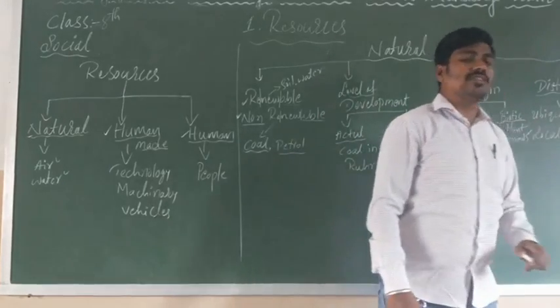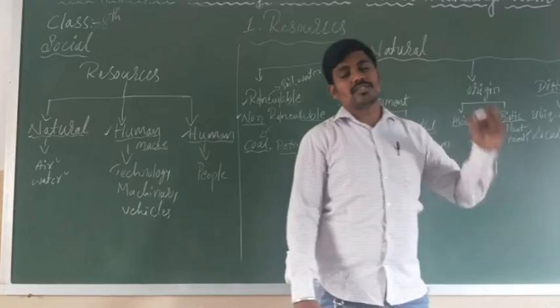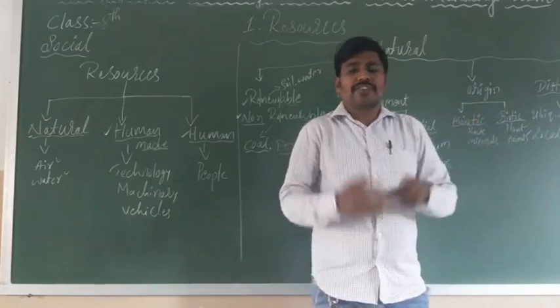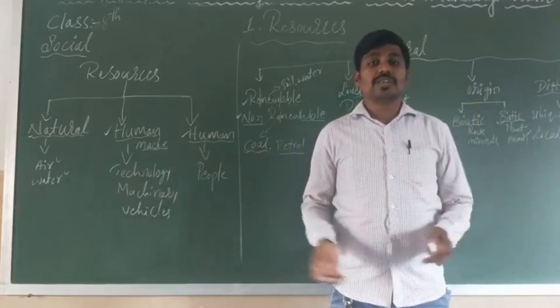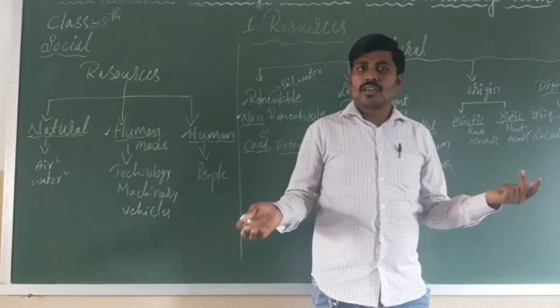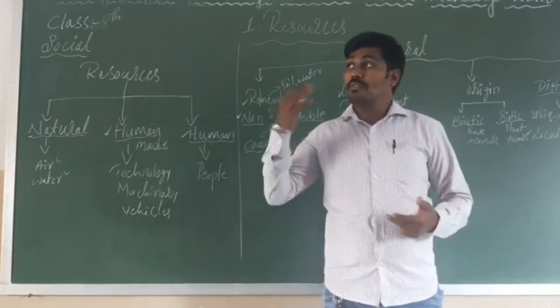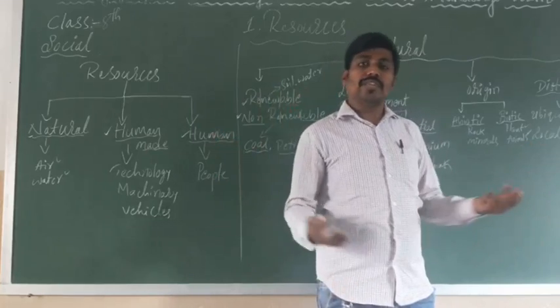ubiquitous natural resources. What are ubiquitous natural resources? Everywhere you find them. You don't need to search for them. See here, I can find the air. Yes, and sunlight. Light, everywhere you can find.